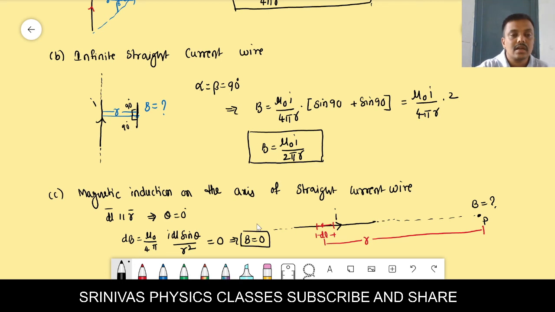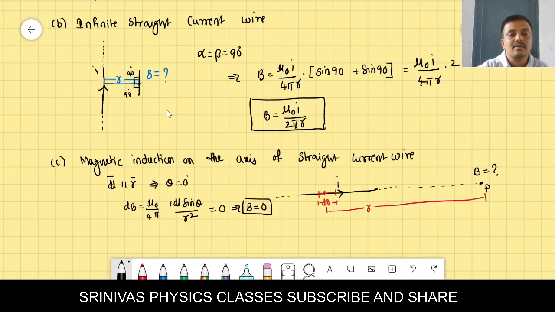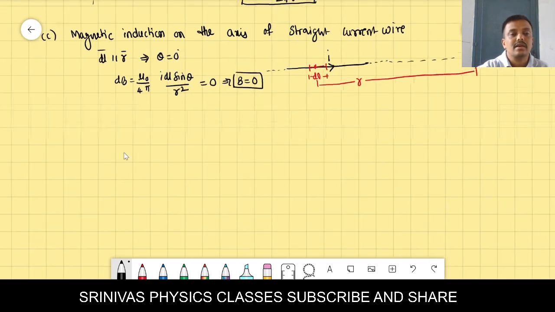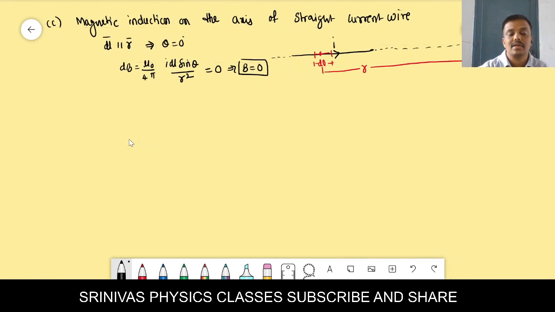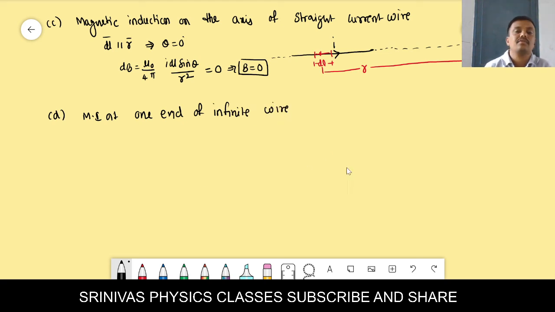Like this, there are several cases where we can find out the magnetic induction. Right? Like this, we have to go for many applications. We can also find the magnetic induction at one end of an infinite wire.